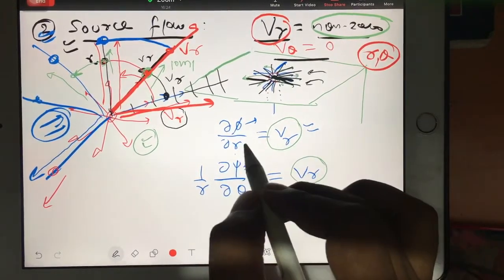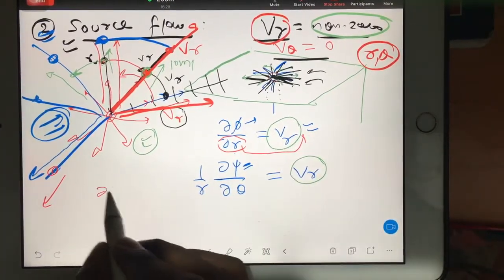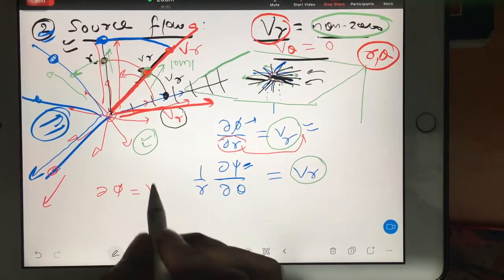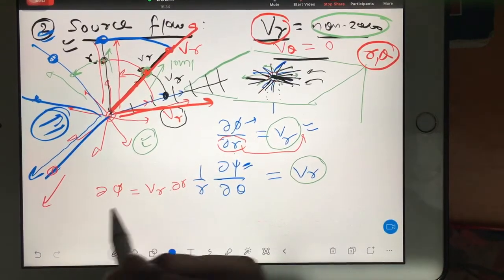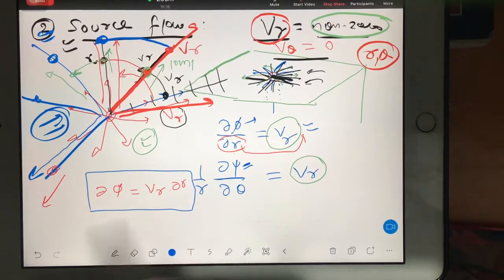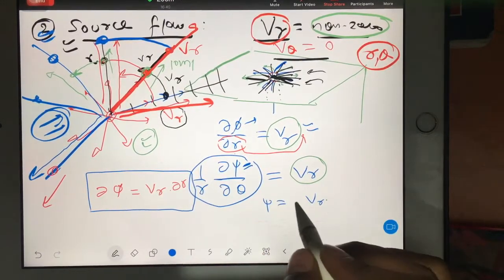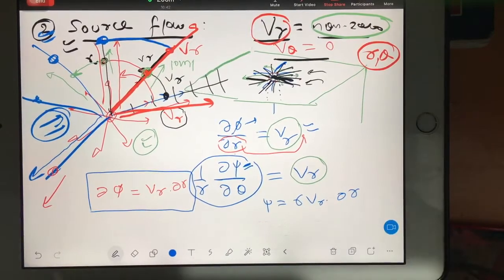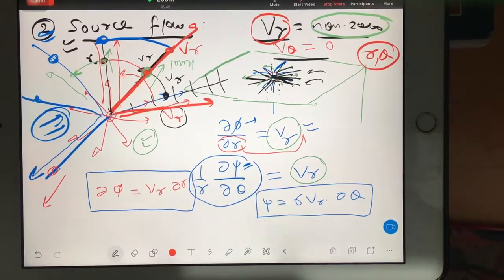So let's do one thing. Take this R in this direction. So dou phi will give you VR into dou R. Now the question is, can we integrate this in the same way here also? Here also you take psi is VR into R into dou theta. Can we integrate this? A big question.